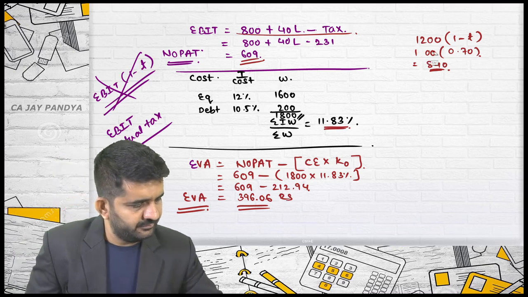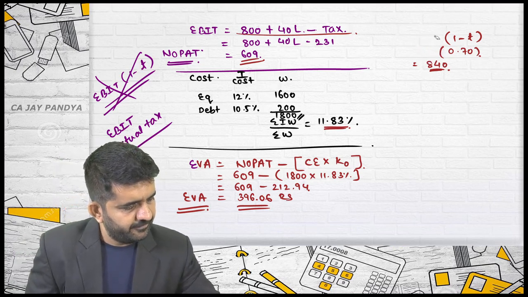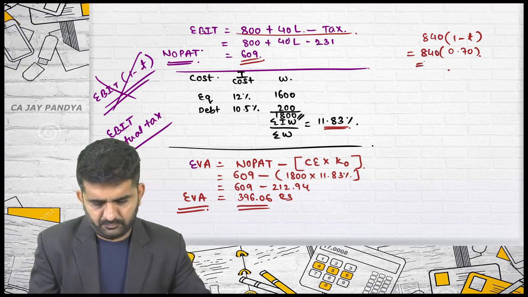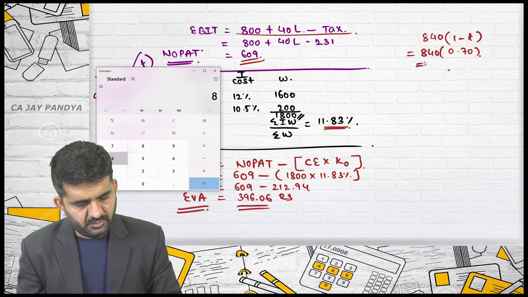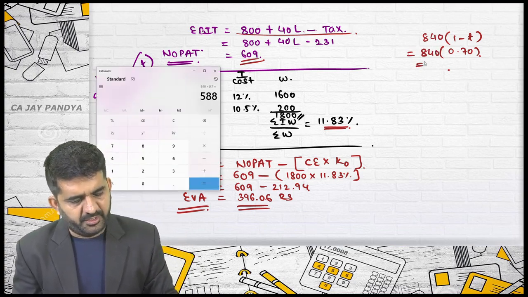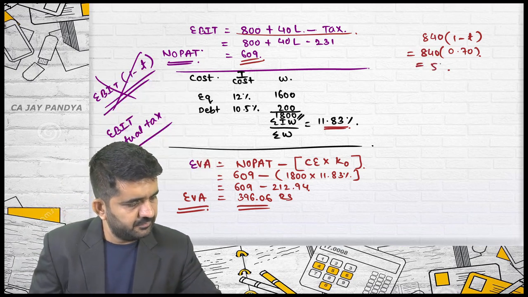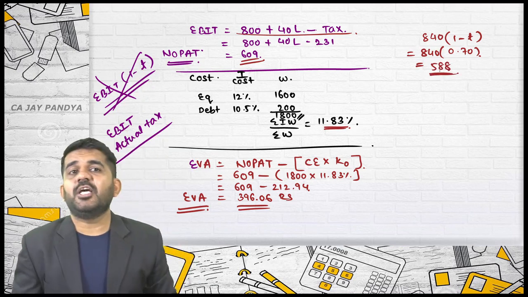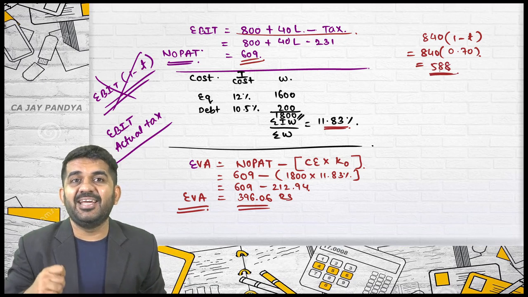Sorry, you are correct. It should be taken as 840, right? And 840 into 0.7. 840 into 0.7 is 588. So what I should take is 588.